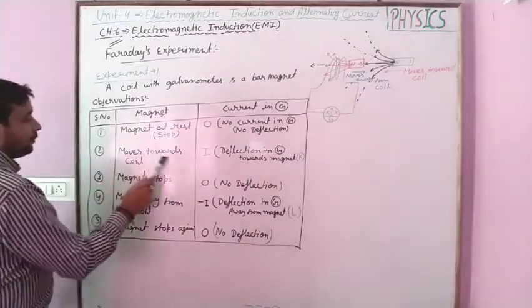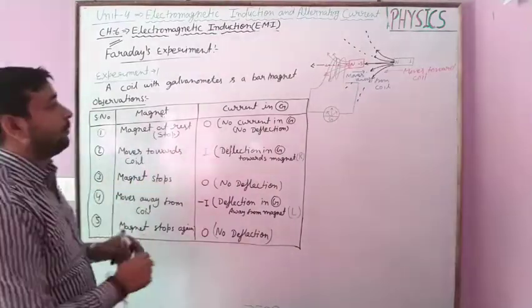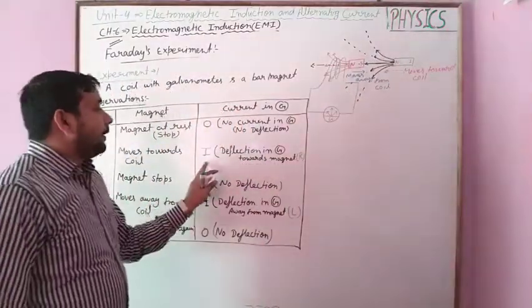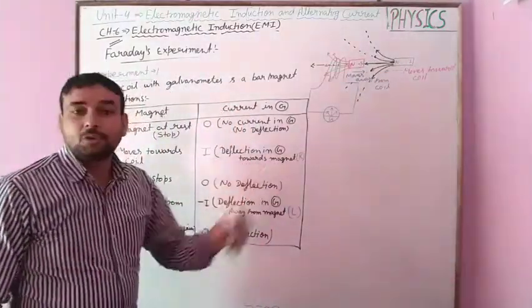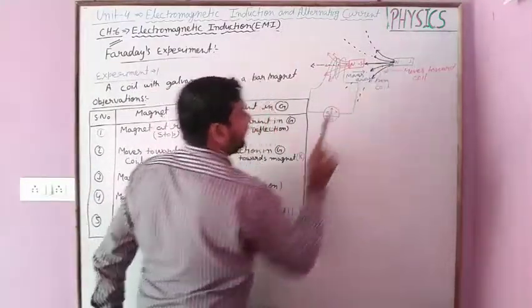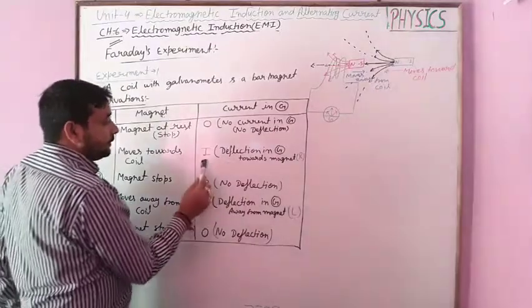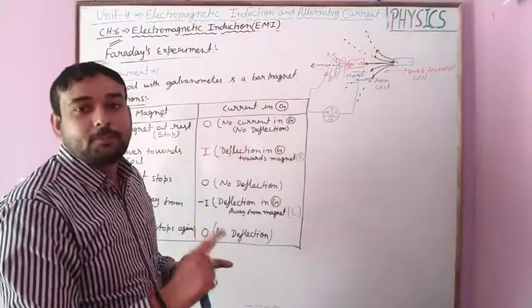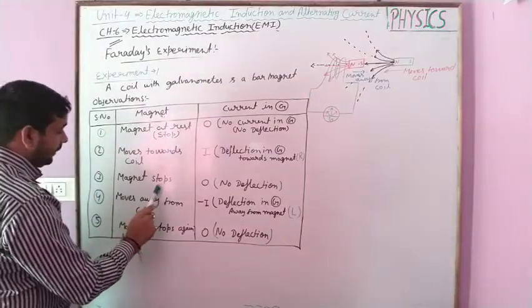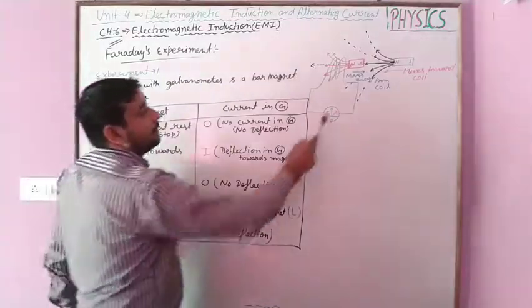Second, moves toward the coil. जब magnet coil की तरफ move करता है तो deflection in galvanometer is observed toward right, or we say towards the magnet. This gives the positive current I, and the magnet again stops near the coil.